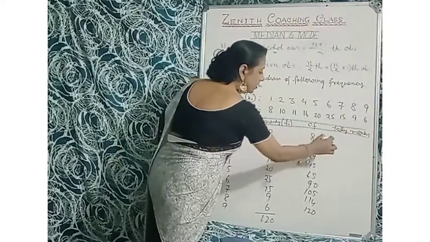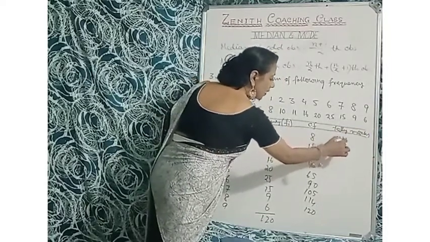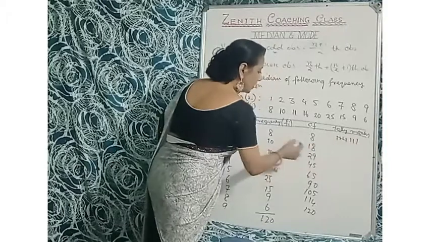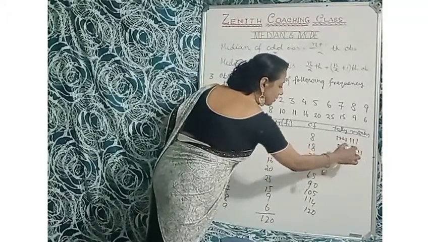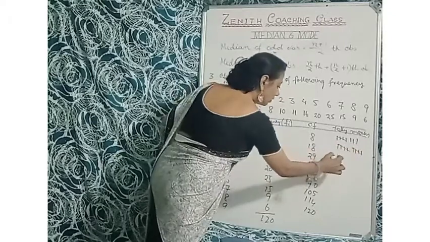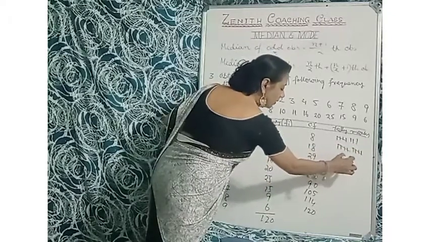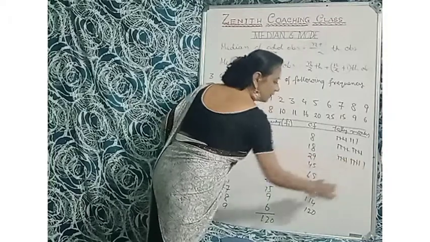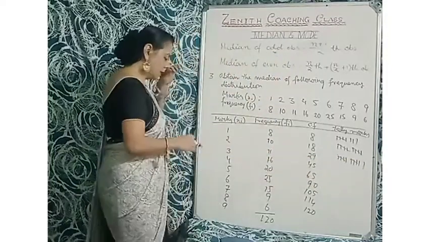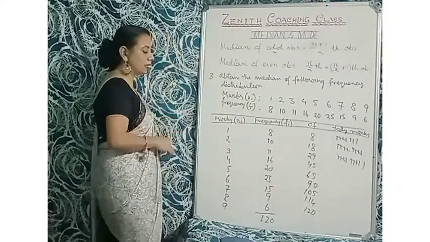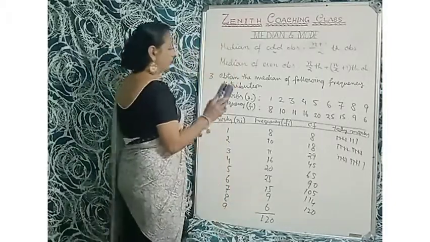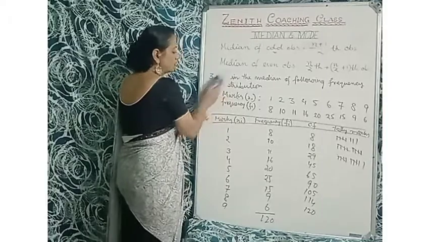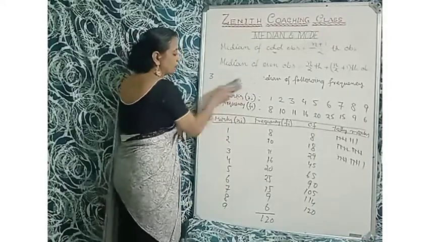So 8 is 1 2 3 4 5 6 7 8. 10 is 1 2 3 4 5 6 7 8 9 10. 11 is 1 2 3 4 5 6 7 8 9 10 11, and so on. Okay, no need here for tally marks, but I am just telling you. Now the total frequency is 120. Then I am erasing it, no spaces there.